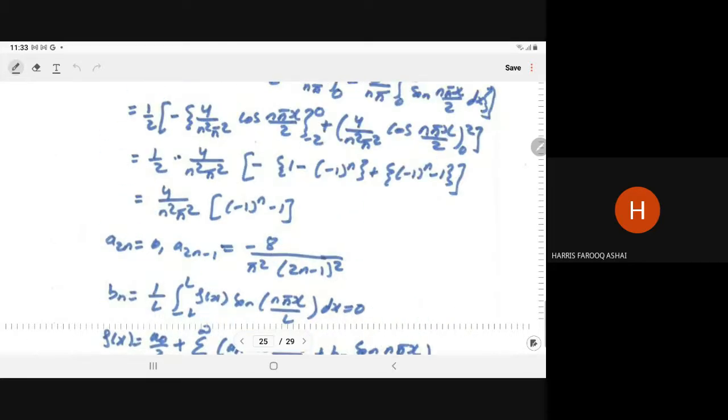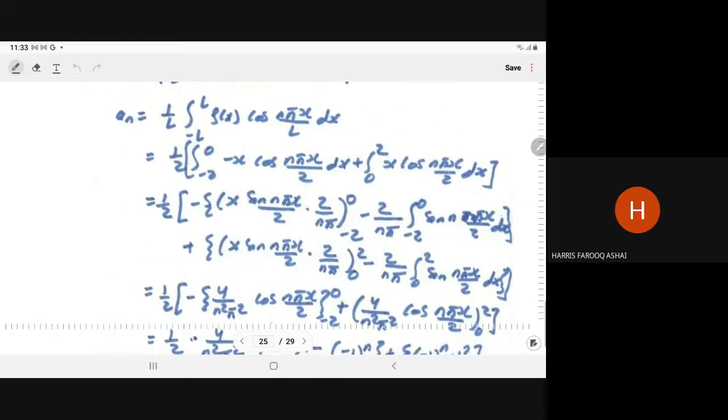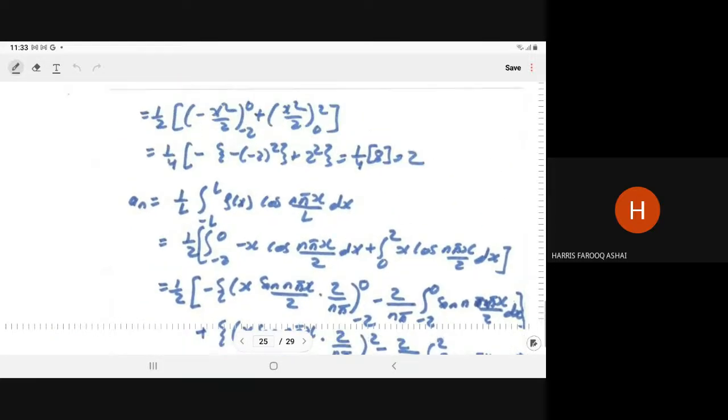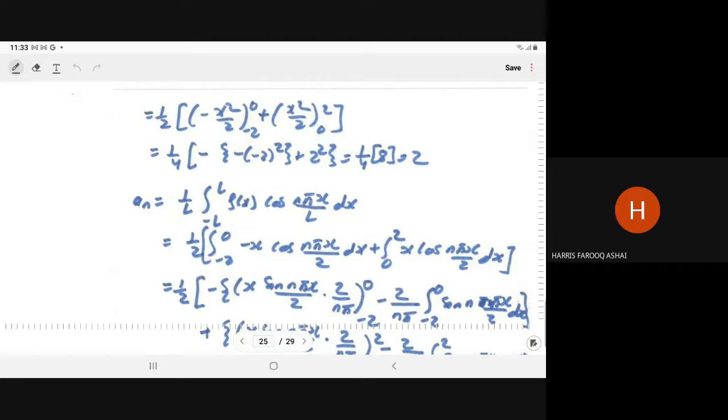So this will give you 1 by 2, minus x square by 2 for the limit minus 2 to 0, and x square by 2 limit 0 to 2. So on putting, it will give you a naught is equal to 2. So from there also the same thing will come.